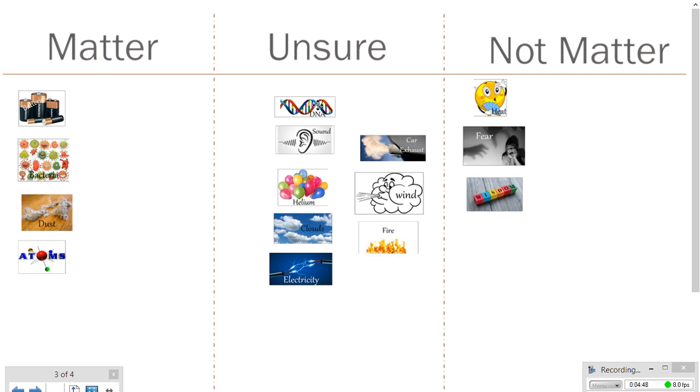Okay. So the first one on the unsure list was DNA. Now we have to remember that DNA is the blueprint of our lives. It's in all of our living cells. It's what makes us us. Okay, so DNA is definitely matter. It definitely takes up space.